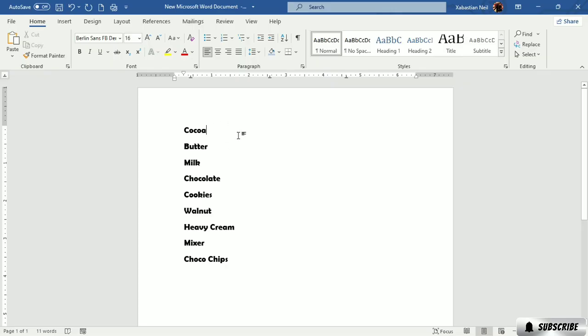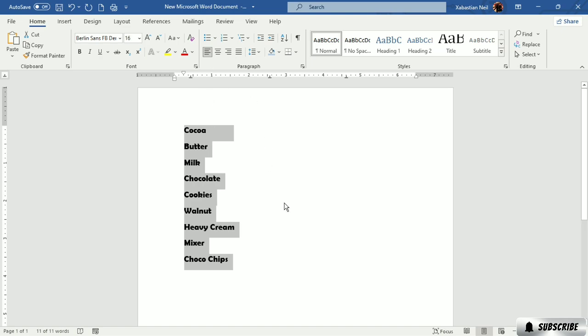If you want to add in listing, you can also start by adding text with your text being bulleted. But as I have my text first, and now I just want to make it look like it's listed, what I can do first is select the text.